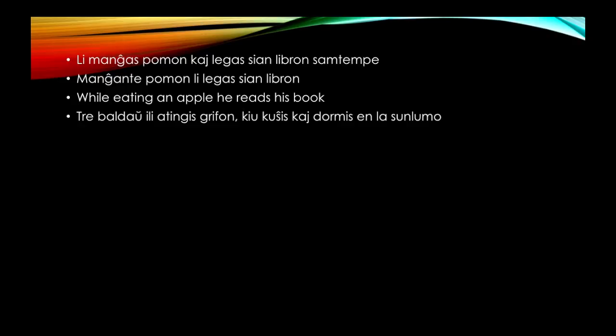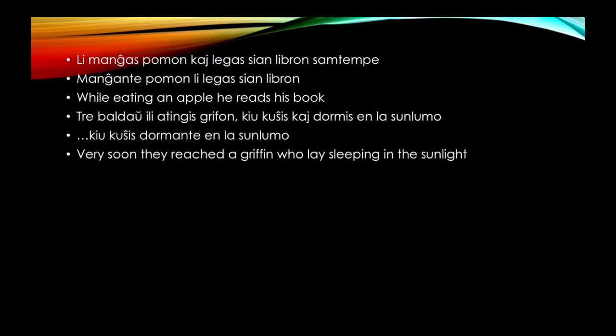Tre baldaŭ ili atingis grifon, kiu kuŝis kaj dormis en la sunlumo. You could change the N to use a participle and say kiu kuŝis dormante en la sunlumo. Very soon they reached a griffin who lay sleeping in the sunlight. The griffin is lying and sleeping at the same time. Even though kuŝis is past tense, the ante ending means that that verb is happening at the same time as the other verb. So they're both happening in the past.